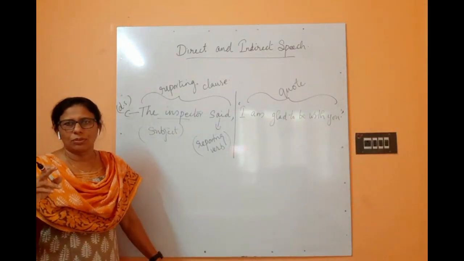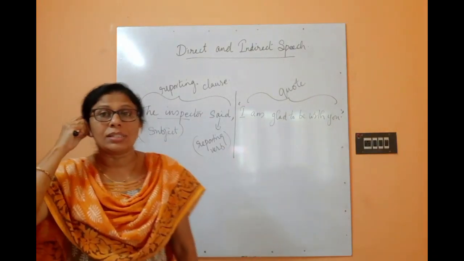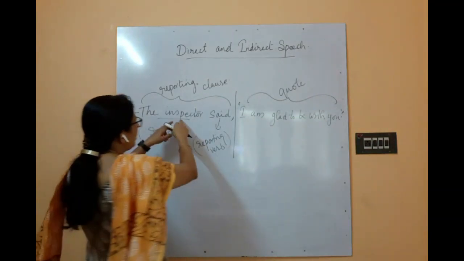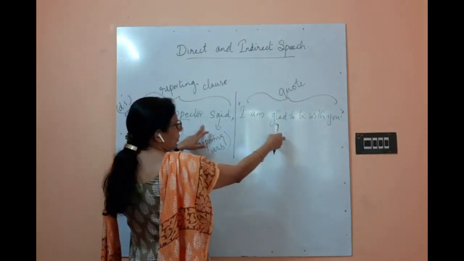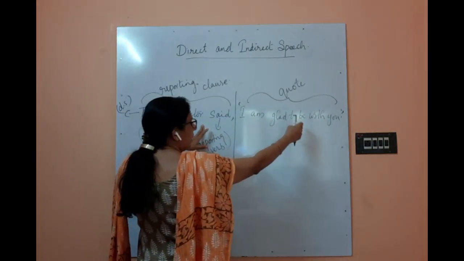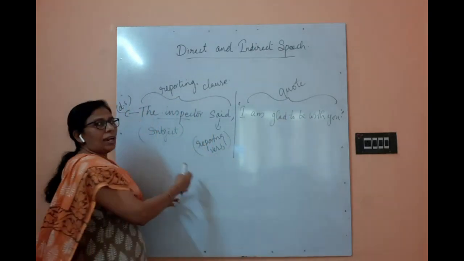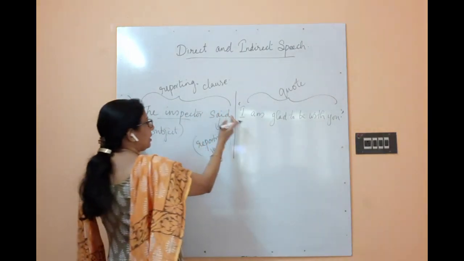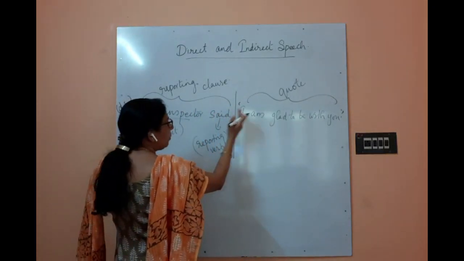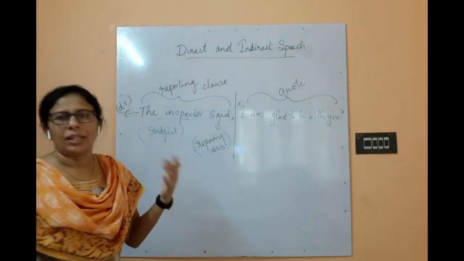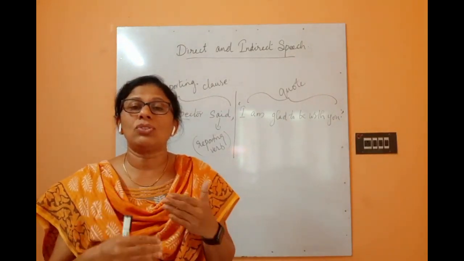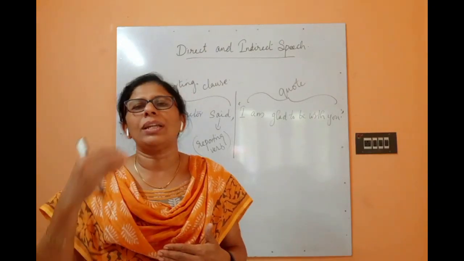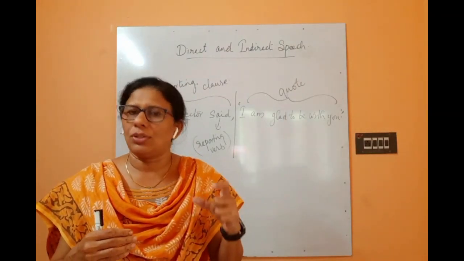In direct speech, the meaning of the speech is reported by the second person to the third person. So the inspector said this to someone, the second person, and that second person will convey the meaning to the third person. How will you do that? First thing is that here the reporting clause and the quote are separate. When we convert a direct speech to indirect speech, there are certain things that you have to keep in mind.